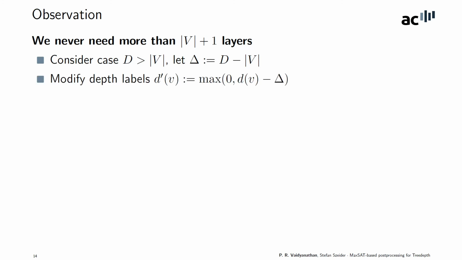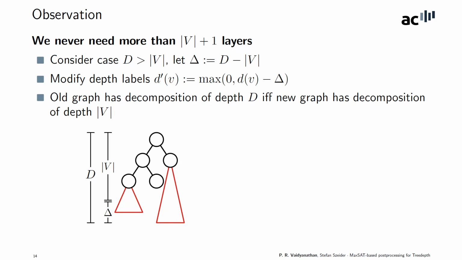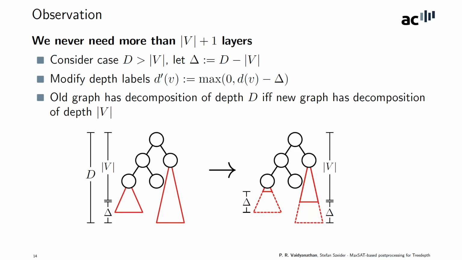We adjust all the depth labels by subtracting delta from them, and now we can prove that the old graph has a decomposition of depth D if and only if this new graph with the modified depth labels has a decomposition of depth V, and because of this, the SAT encoding of the new graph is bounded in size by the number of vertices alone and is independent of capital D and the depth labels. Visually, this can be seen as follows. The decomposition on the left has the unbounded depth labels, and the one on the right captures essentially the same decomposition with the modified depth labels.